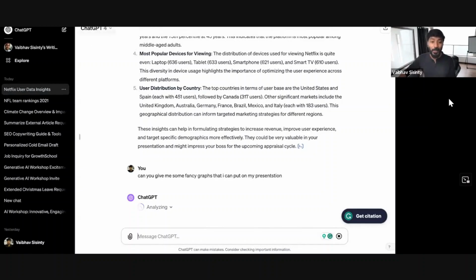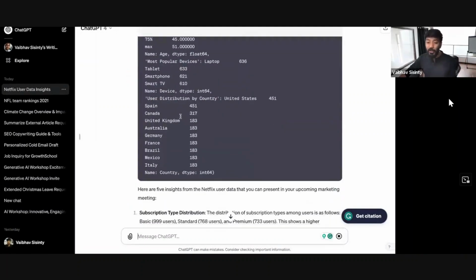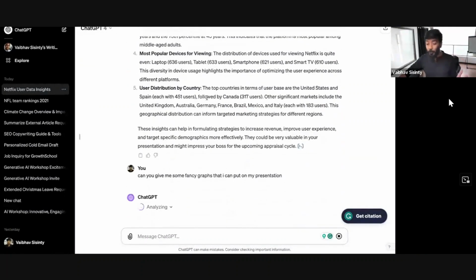Guys, there is so much I could cover here, but I wanted to quickly show you how these things work. Basically, ChatGPT is writing code like Python on your behalf and doing the insight. Something like this for a data analyst will easily take 3-4 hours, if not less. And it can do much more advanced insights as well.